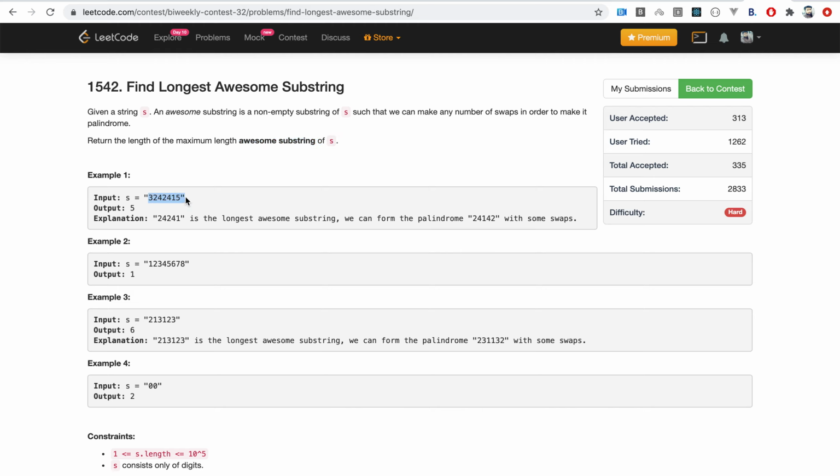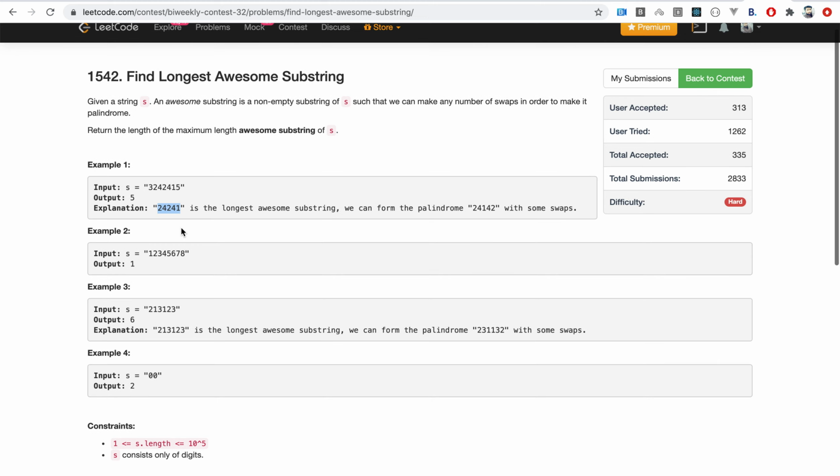So for example, if we consider this string s, that is 3242415, there can be multiple such awesome substrings, but one of them is this one, 24241, and similarly this one would also be a valid answer, that is 32424, because we could make certain swaps and this can be converted into 24342 or 42324, as you can make this one a palindrome with some swaps.